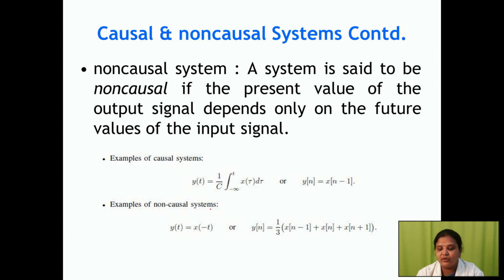Here I have given two examples. See, y of t equal to 1 by c integral from minus infinity to t of x of tau d tau. That is a causal system. And for a non-causal system, y of t equal to x of minus t. If you take t value equal to minus 2, then y of minus 2 equals x of minus into minus 2, that is x of plus 2. This value depends on the future, so the system is called a non-causal system.